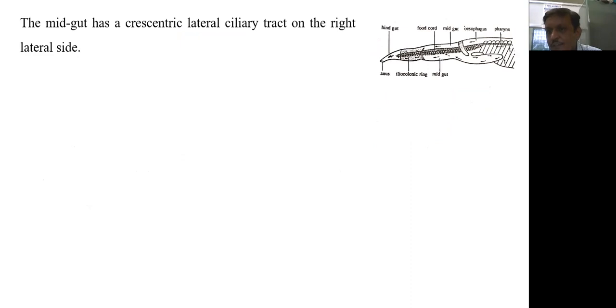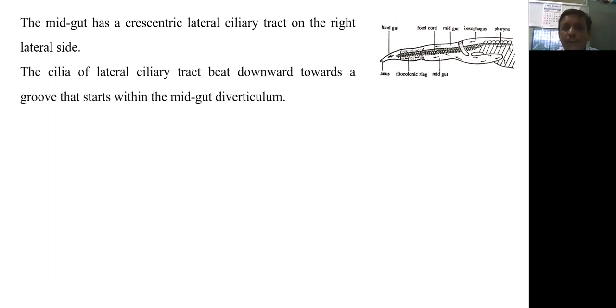In this diagram we can see this is the part of the pharynx, here is the esophagus, and from here the midgut starts. That means from here to here you can say is the intestine. So this is the midgut, this one is the ileocolon ring and this one is the hindgut. The midgut has a crescentic ciliated tract on the right lateral side. The cilia of this lateral ciliary tract beat downward, and they will push the food into the midgut diverticulum.